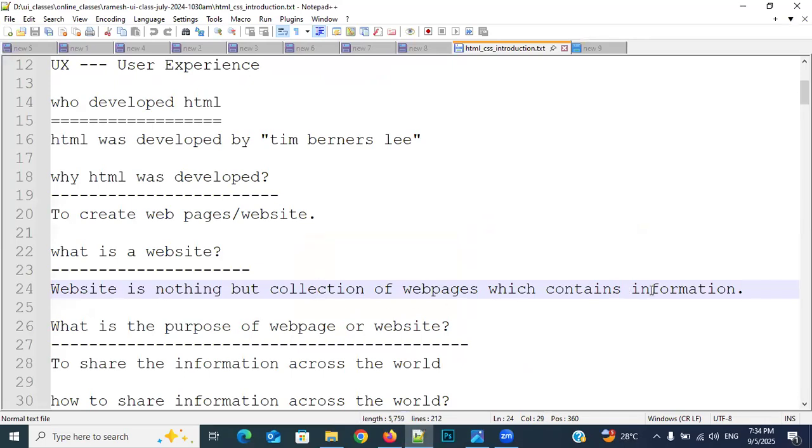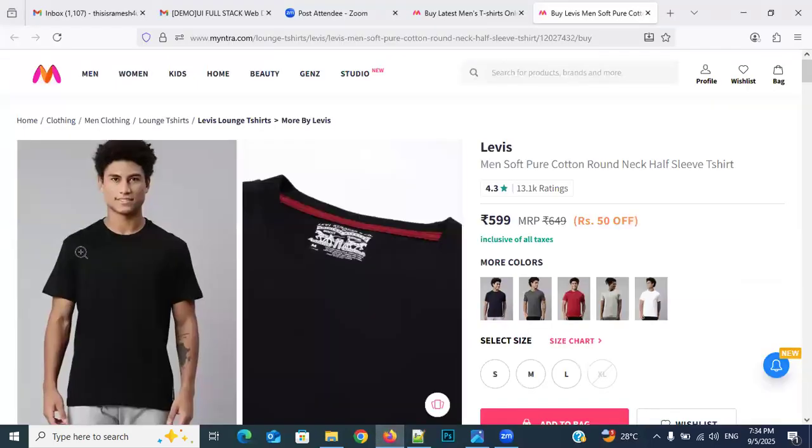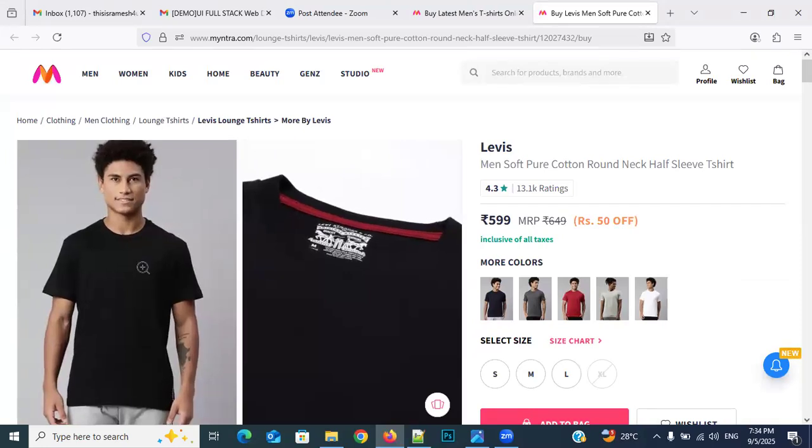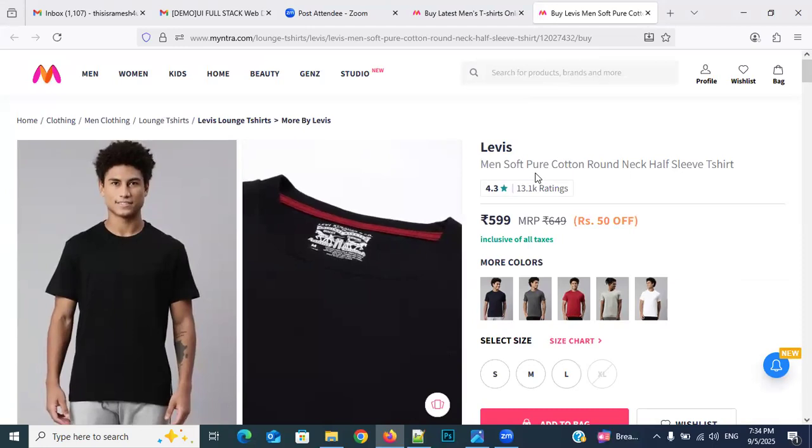And what does it contain? Information. For example, see here, what are you getting here? Information only. No, sir, we are getting an image here. How can you tell that image is information? See, this image is also information about my shop. What are the products I have? What are the models I have? What are the colors I have? What sizes are available? What sizes are not available? What is that? Information only. So here we are getting the information in the form of images as well as text.